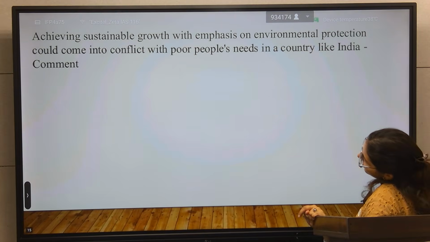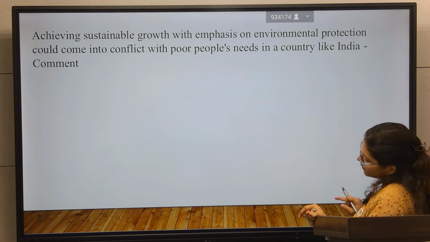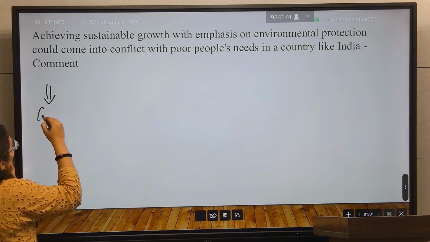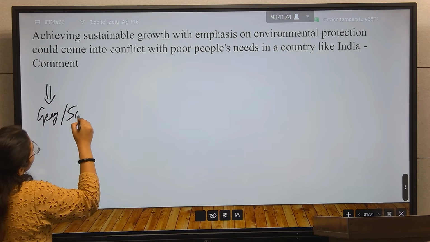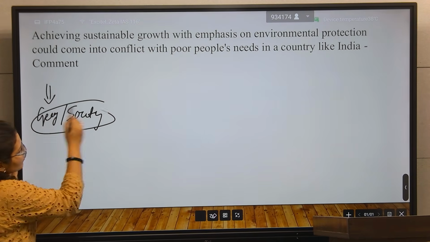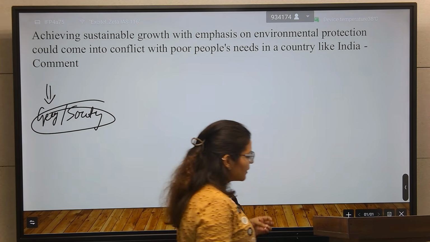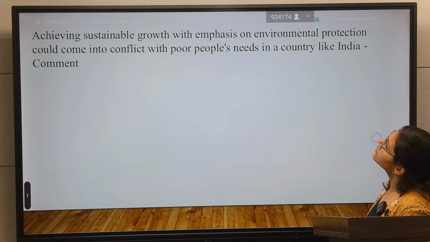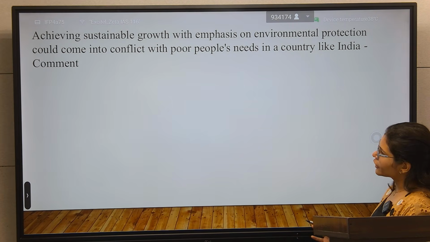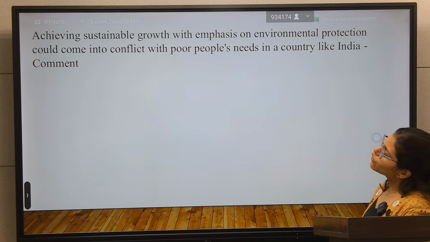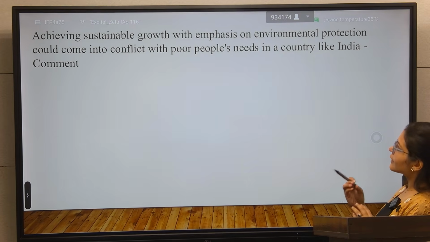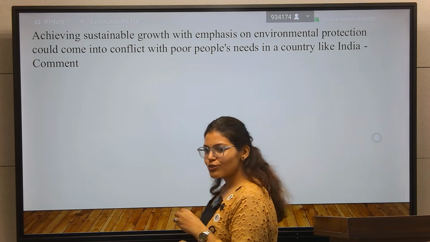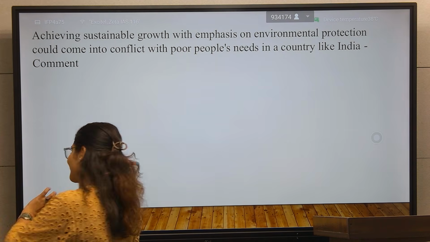After that, this is our last question. It came in the society part also. So this question did not come in the geography part. This is more in the society part. So what does the question say? Achieving sustainable growth which emphasizes environmental protection could come into conflict with poor people's needs in a country like India. Comment. So this question is hard to understand at first.